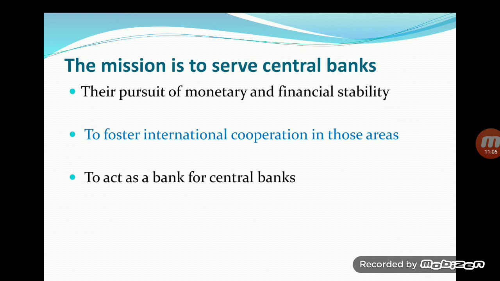And the Reserve Bank of India also accepted the Basel norms and made them mandatory for all the banks in India. So like that, the BIS pursues monetary and financial stability among the central banks of the world. It fosters international cooperation in those areas.